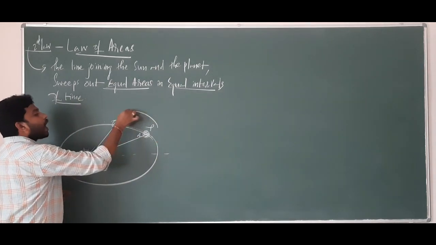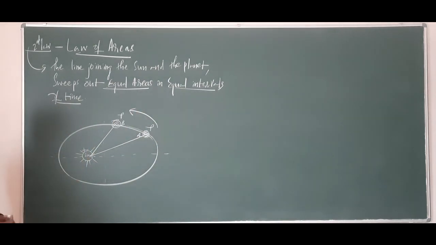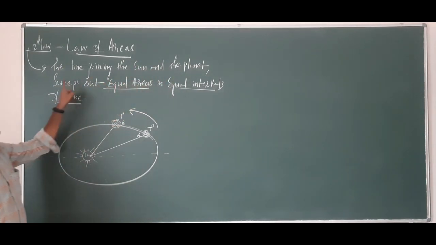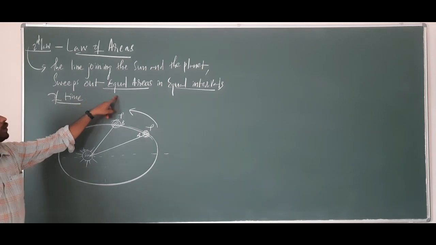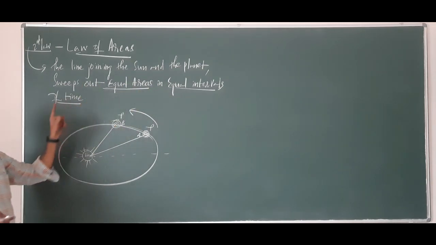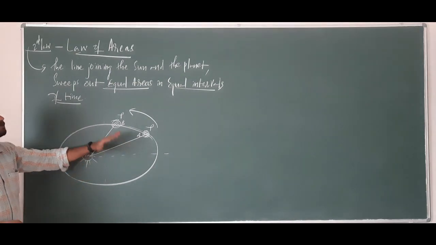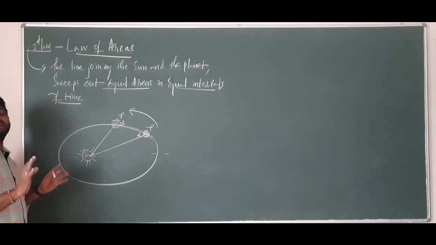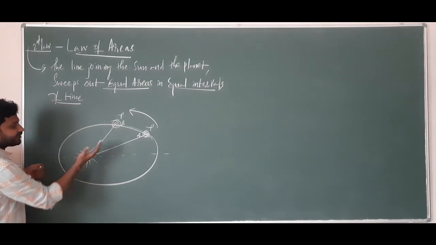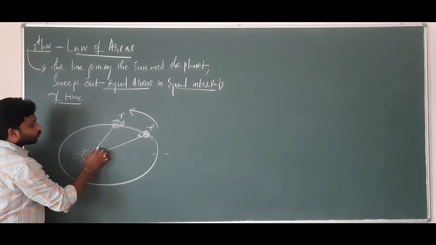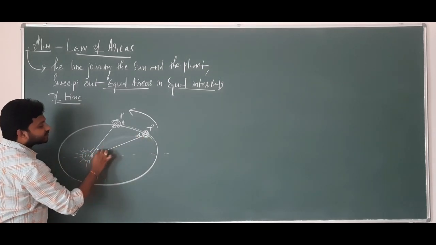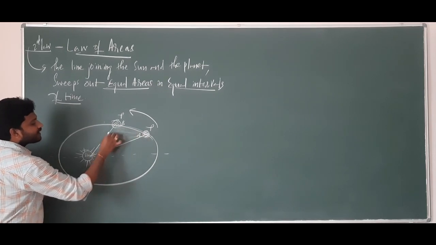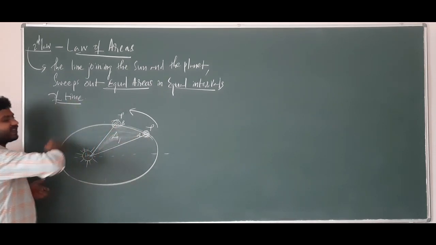From A to B, how it has moved you can check carefully. The line joining the sun and the planet sweeps out equal areas in equal intervals of time. Sweeps out. See here, this is the line sweeping out some area. Yes or no? Definitely some area is covered here. So this is the area covered by this line joining the sun and the planet.